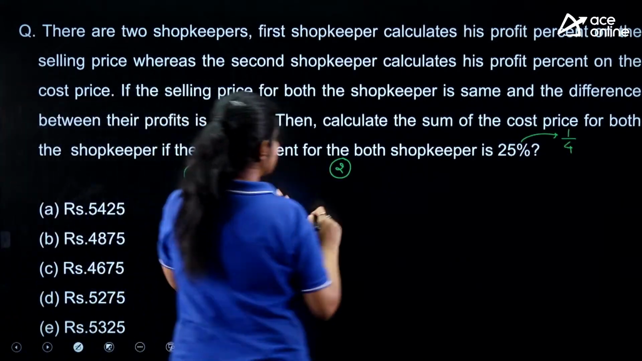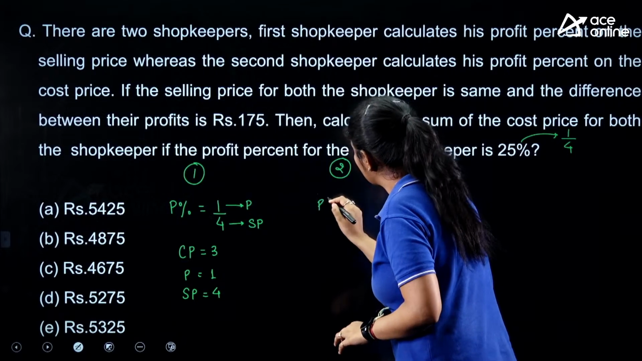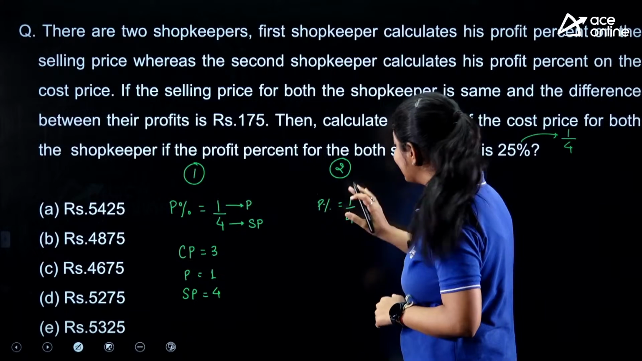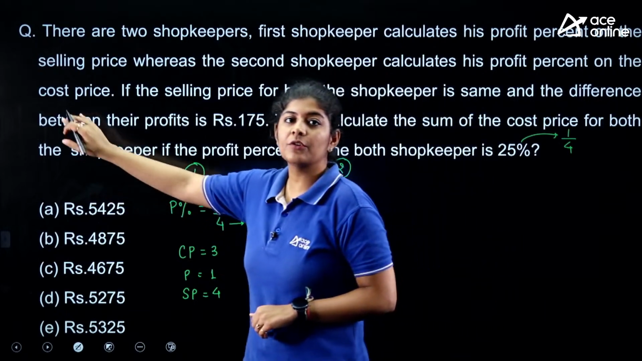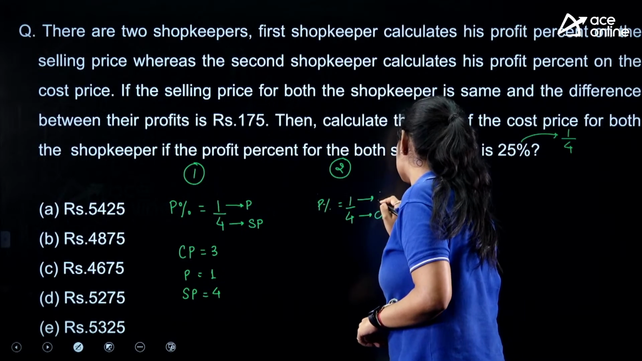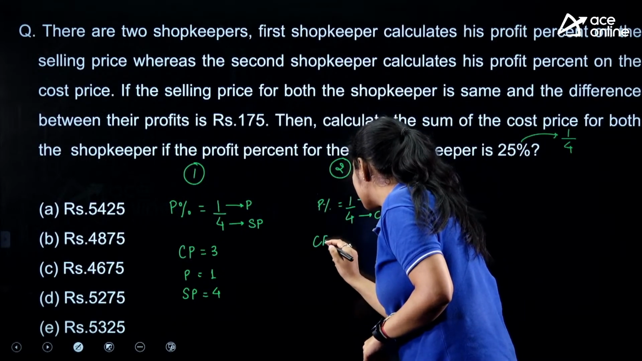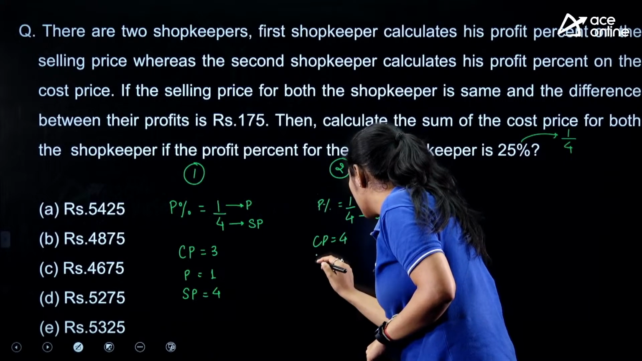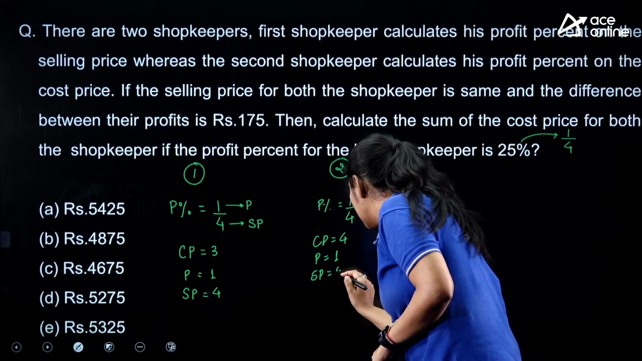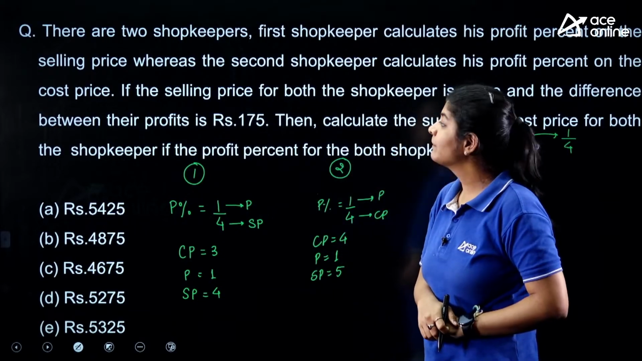The same thing is happening with the second shopkeeper. The profit percentage is 1 by 4, but this person is calculating on the cost price. That means this 4 is the cost price and this one is the profit. Here the cost price is equal to 4, the profit is equal to 1 and the selling price is equal to 5, right?